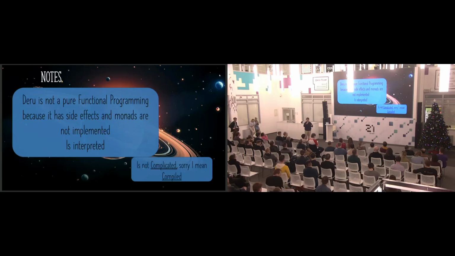Okay, this is a structure for handling side effects. We have a lot of side effects, and it's not pure. A pure functional programming language handles side effects and is not going to have memory errors. It's going to handle input and output very well. But here we don't handle it. It's not complicated. Sorry, I mean compiled.